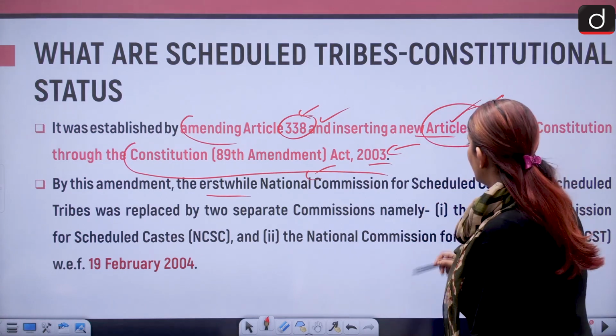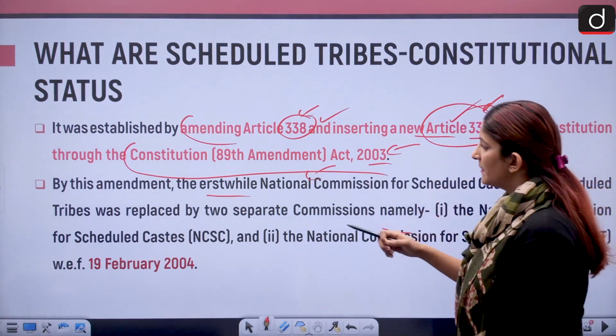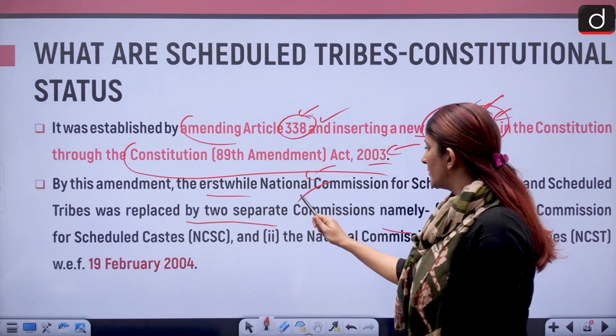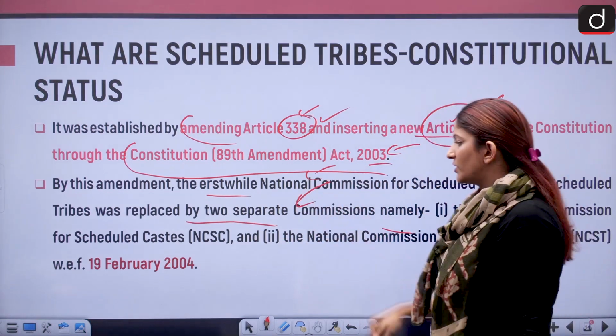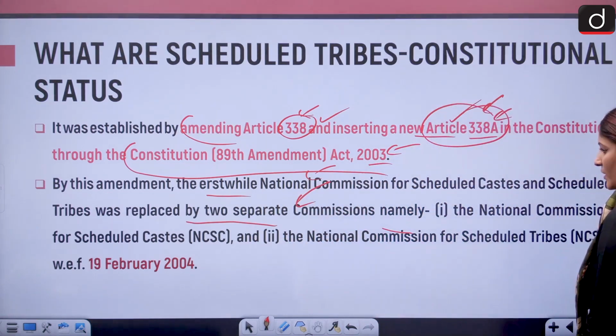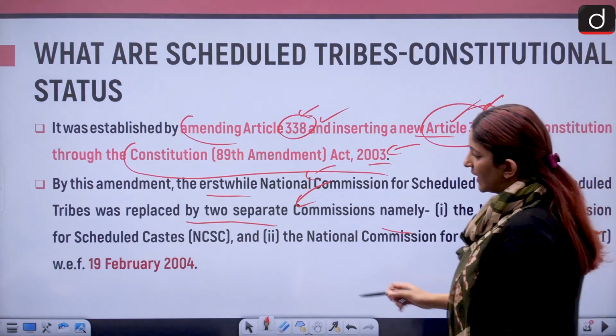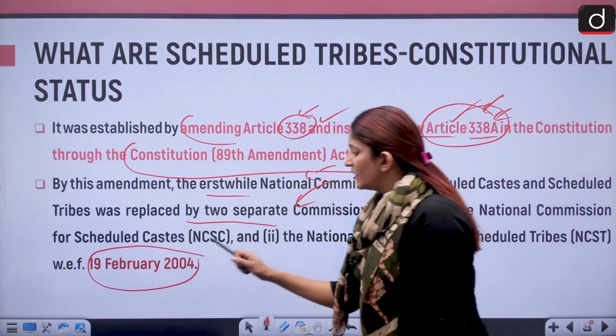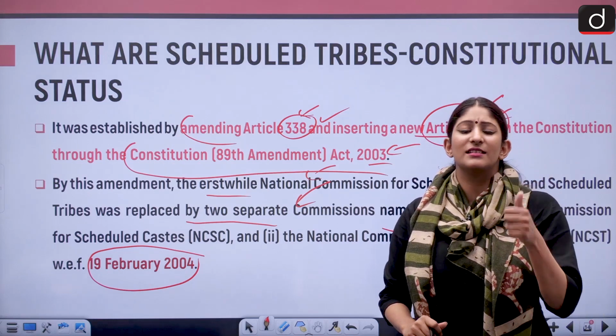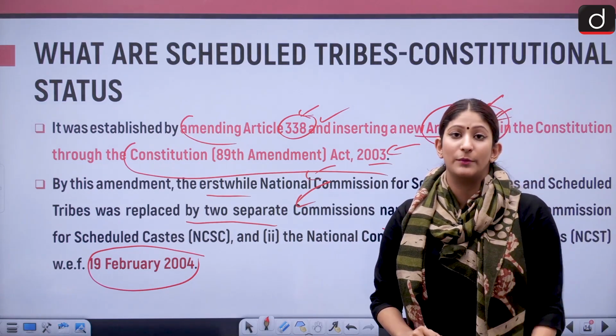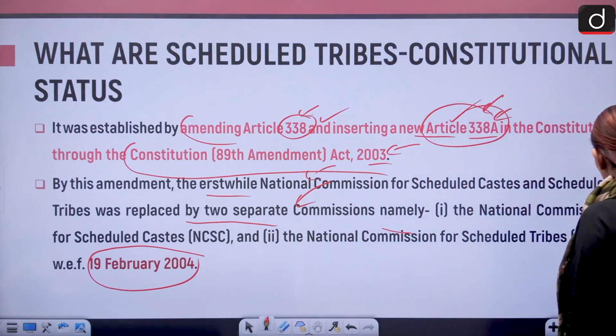Okay, and then just remember, it was replaced by 2 separate commissions. The first one is scheduled caste and the second one is scheduled tribes. Remember that. Then that happened on 19th of February 2004. These certain prelims facts are going to help you, so be kind enough to note them down.